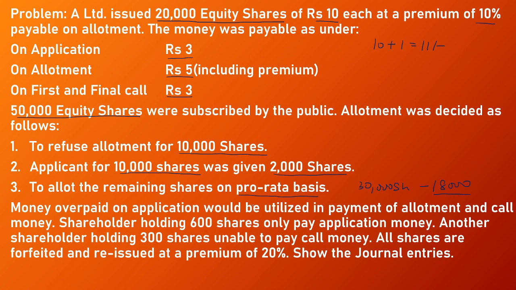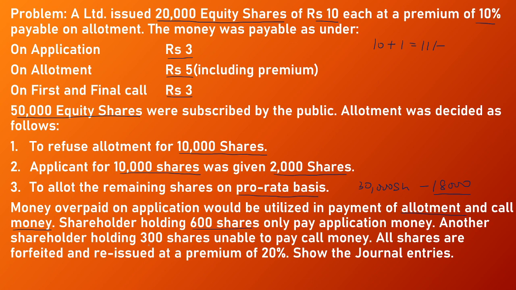Money overpaid on application would be utilized in the payment of allotment and call money. So if any amount remains after adjusting application money, that amount is adjusted towards allotment and call money. A shareholder holding 600 shares only paid application money. A shareholder who has 600 shares does not pay allotment and call money.